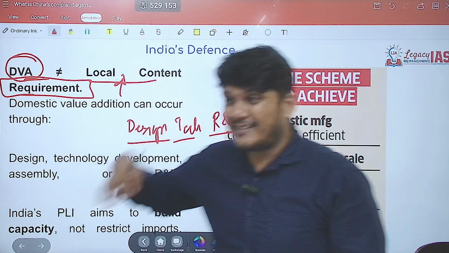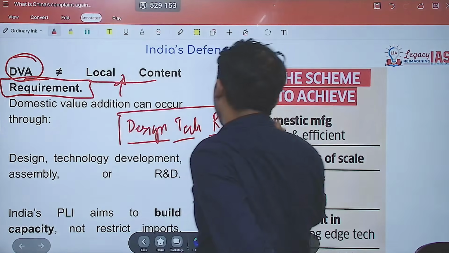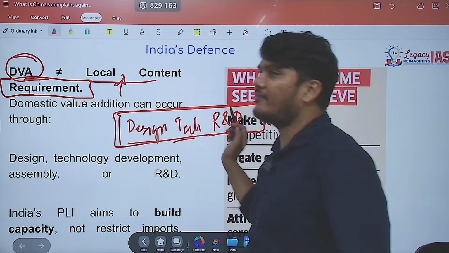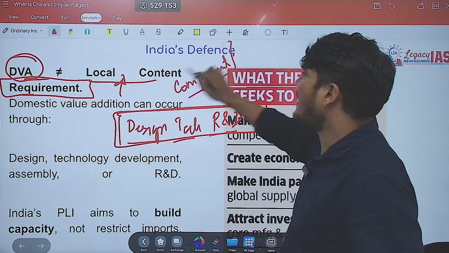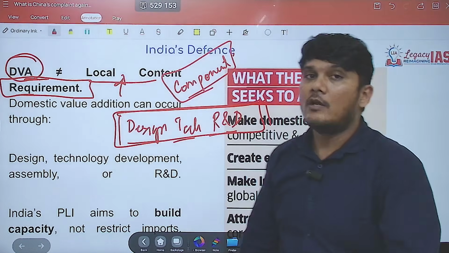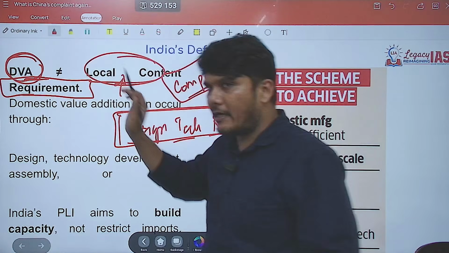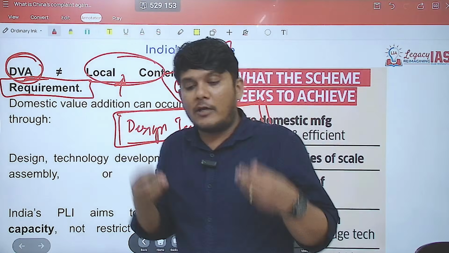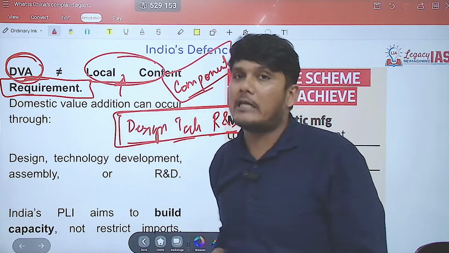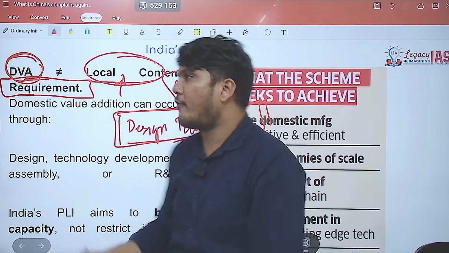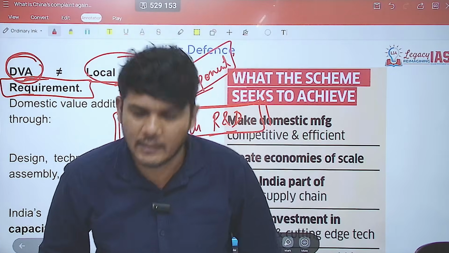So this makes sense, but maybe only to the extent that whenever you are talking about services or design, tech, etc. The moment you talk about components specifically, then it may hamper the WTO rule. But the thing is, this is not exactly equal to local content requirement, agreed, but some people can also show inclusion of domestic product by including some local equipment. So some part of breakage of the rule concept may be present over here. I hope that is clear.